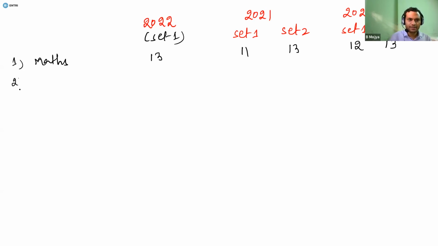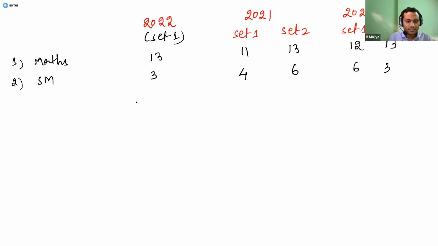So this is regarding mathematics. And then if you look at strength of material, I'm writing SM, that is strength of material. Questions were given only for 3 marks this year. In the previous year, set 1 had 4 marks and set 2 was given for 6 marks. And in 2020, it was given for 6 marks and for 3 marks.